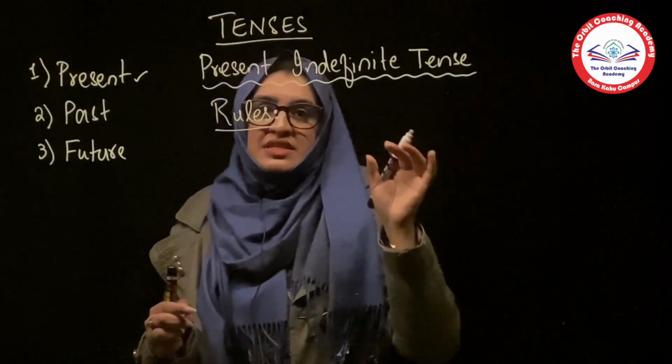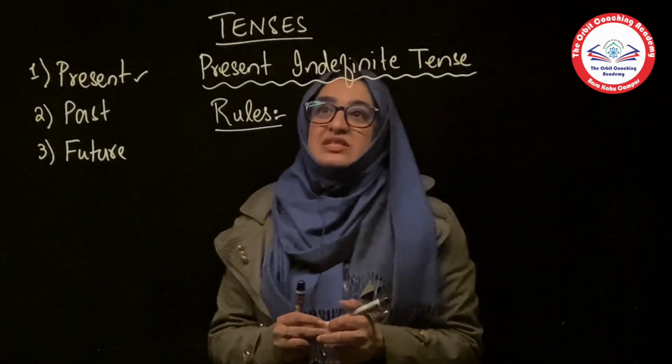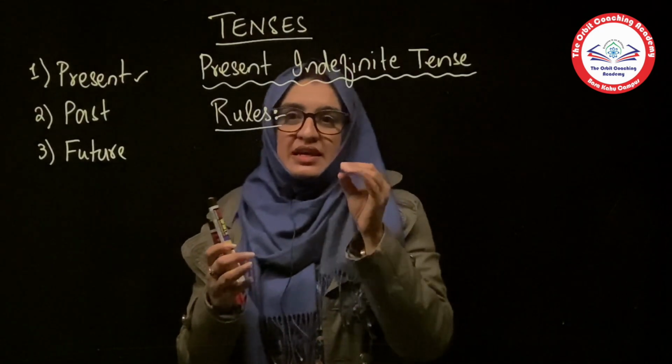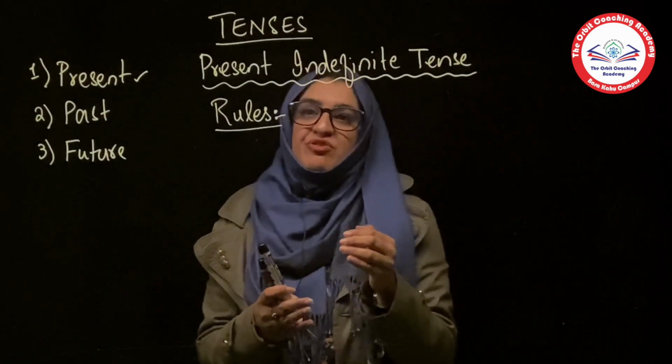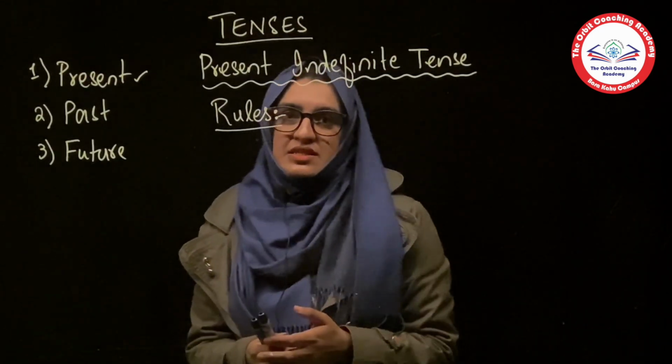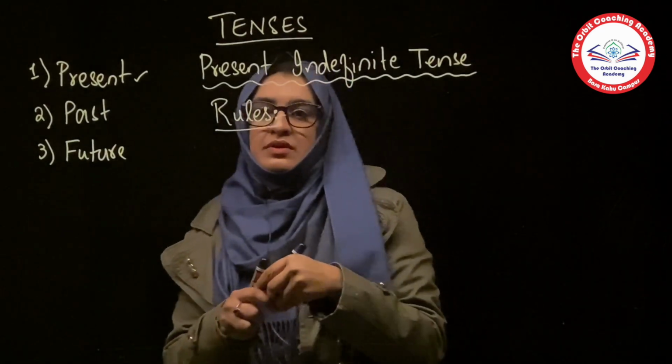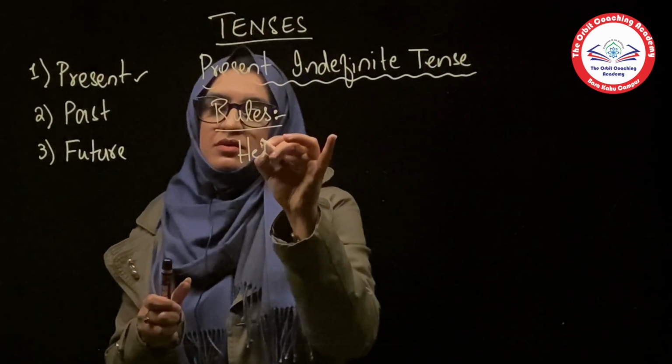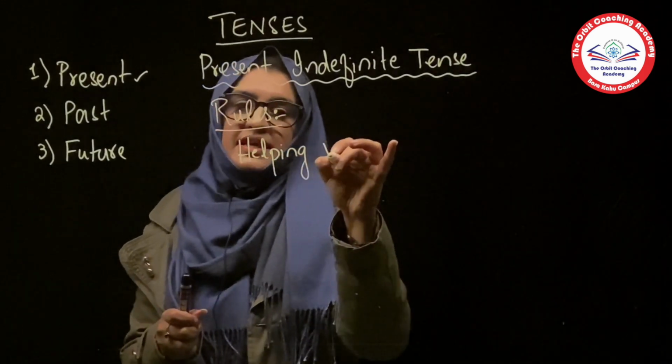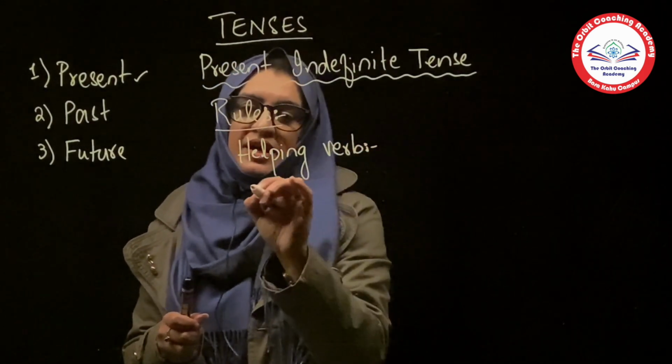Okay, so the first and most important thing about tenses is that there are two particular things which will vary in every tense. It will be the helping verb, and the second thing is the action verb.